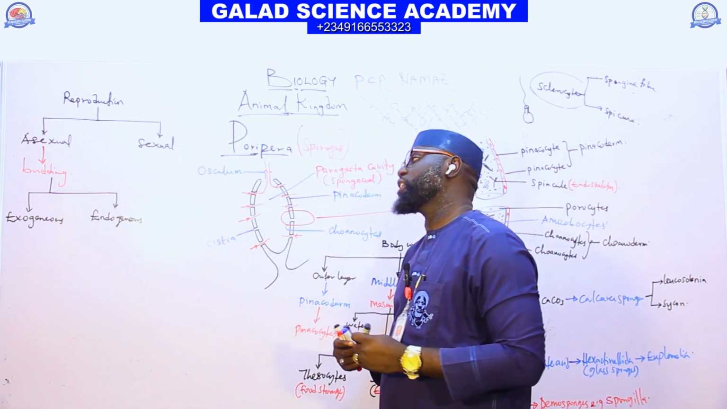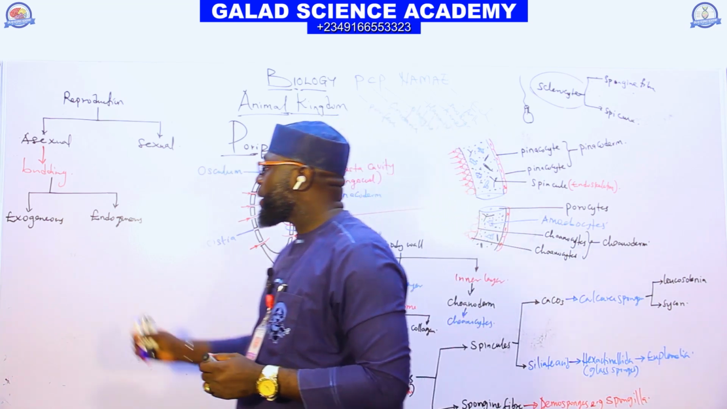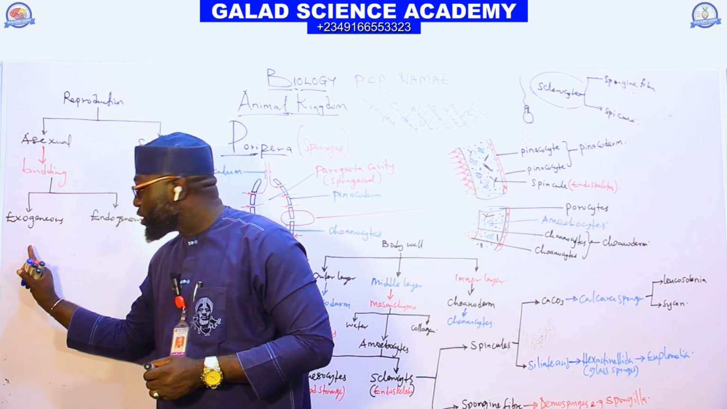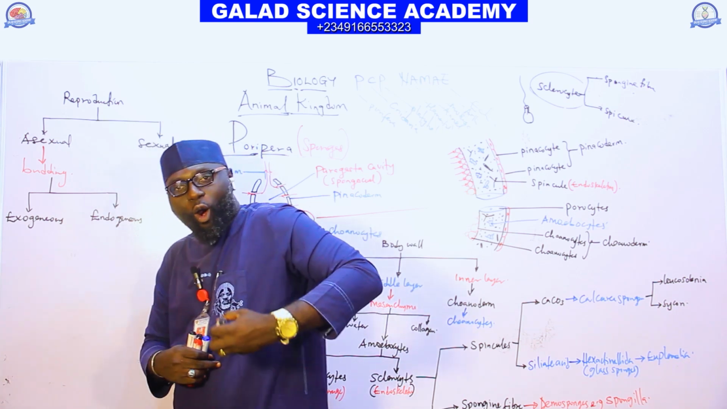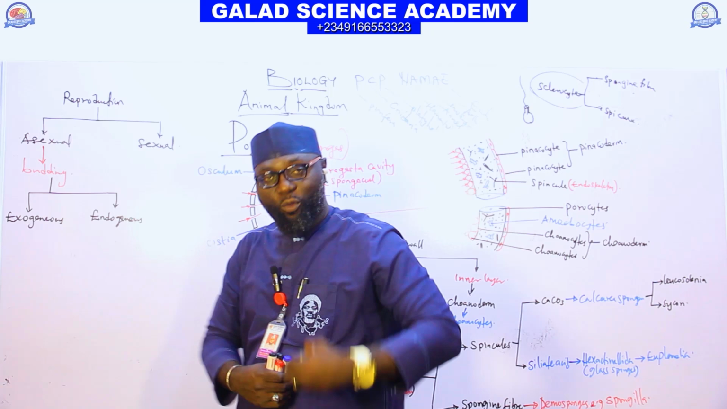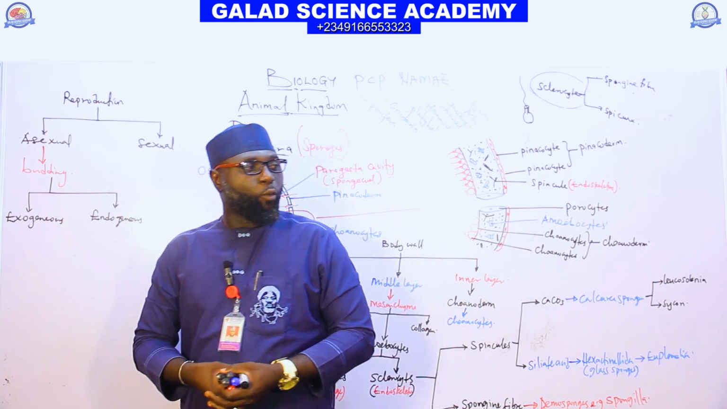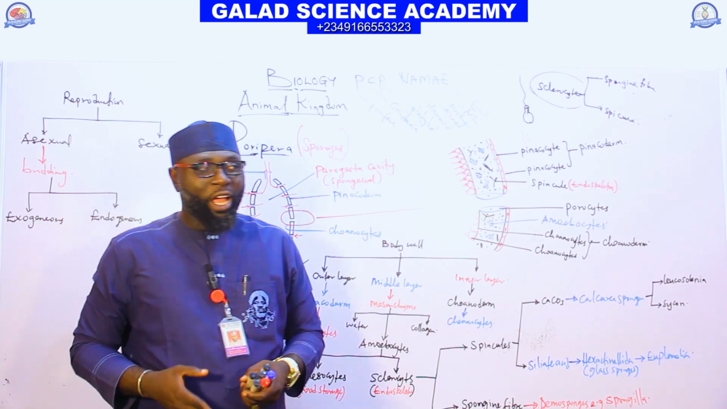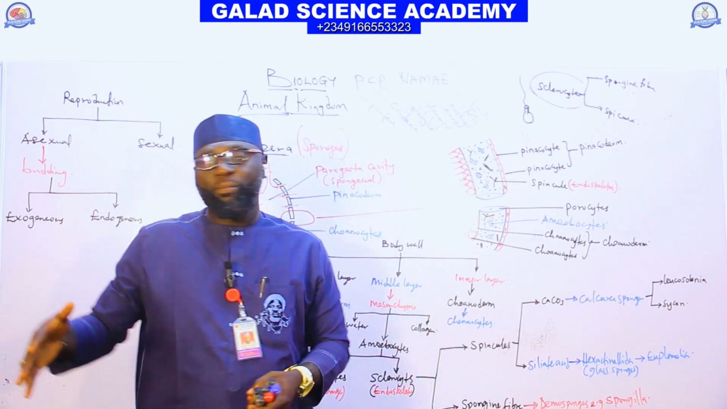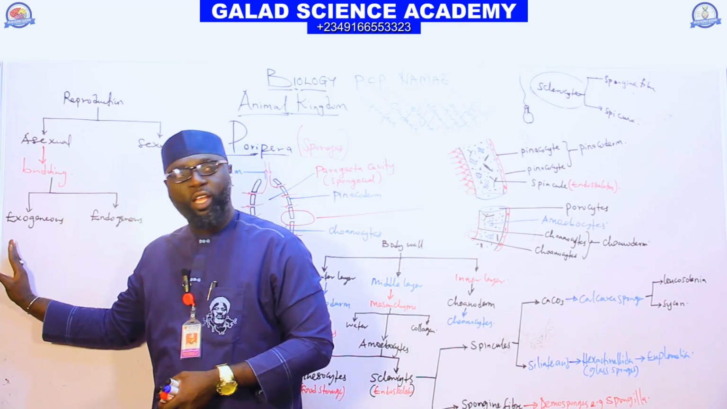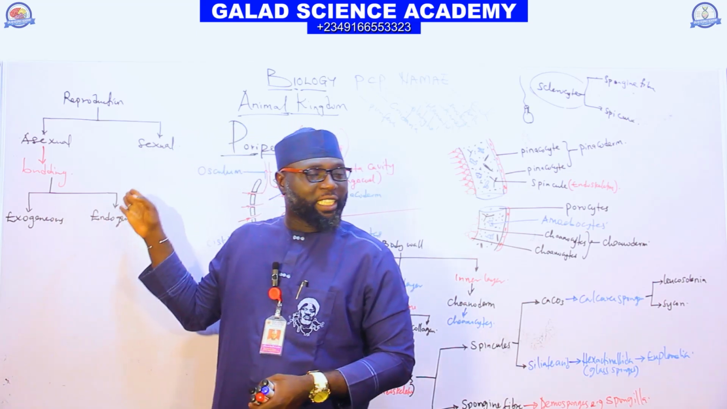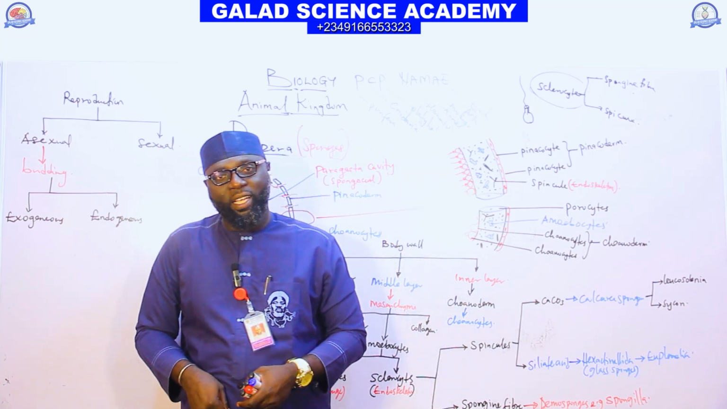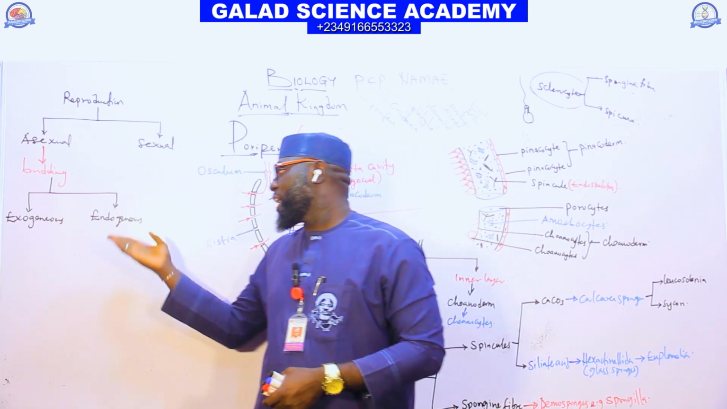If you are talking of exogenous, it is a kind of reproduction that occurs outside the body of the organism. So when budding, as an asexual reproduction, occurs outside the body of the organism, we call it exogenous. When the budding takes place inside the body of the organism, as asexual reproduction, we call it endogenous.